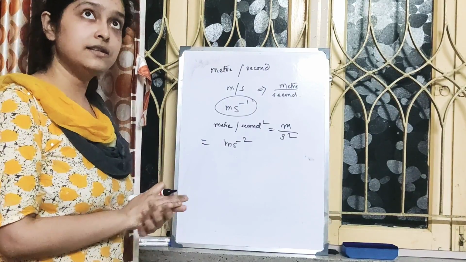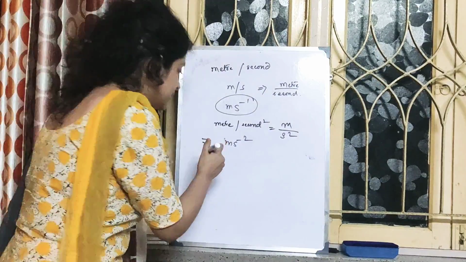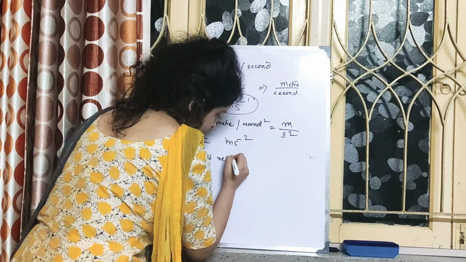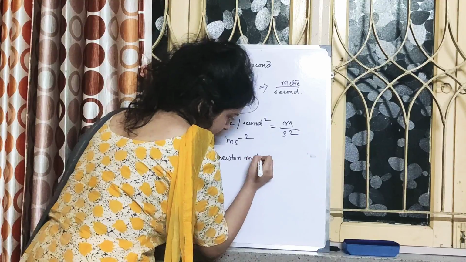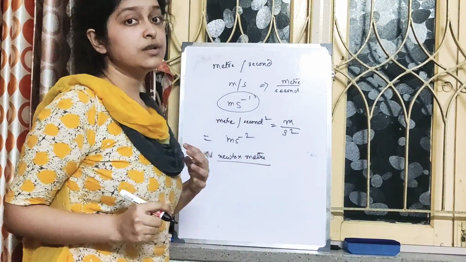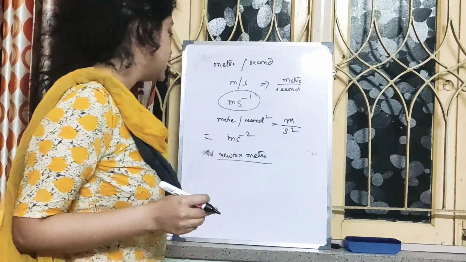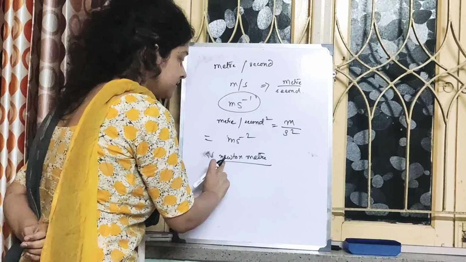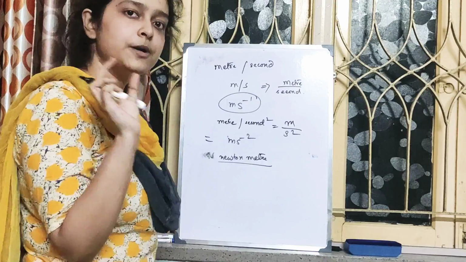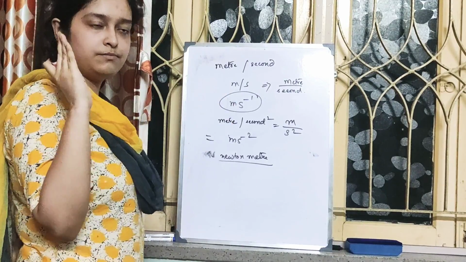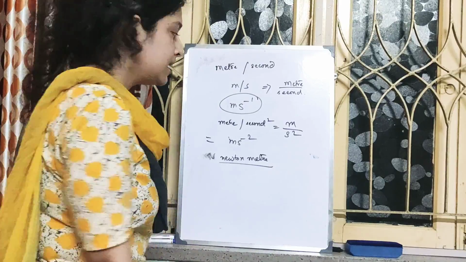I think in class 8 also you have learned this, Newton meter. Remember, moment of force, torque, the unit, it was force into perpendicular distance between the pivoted point and the line of action of force.